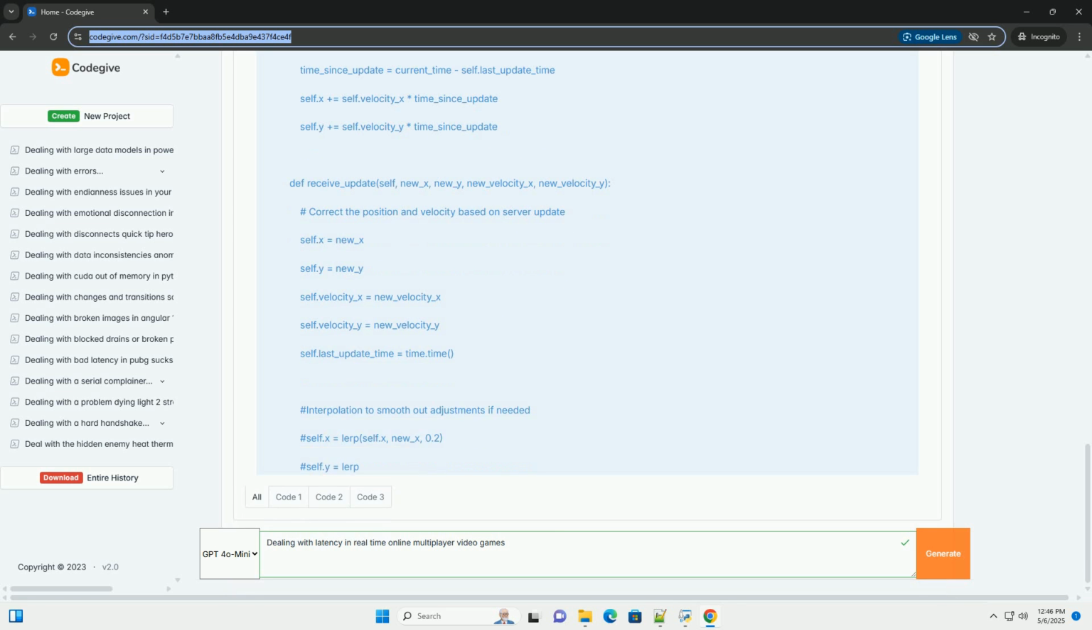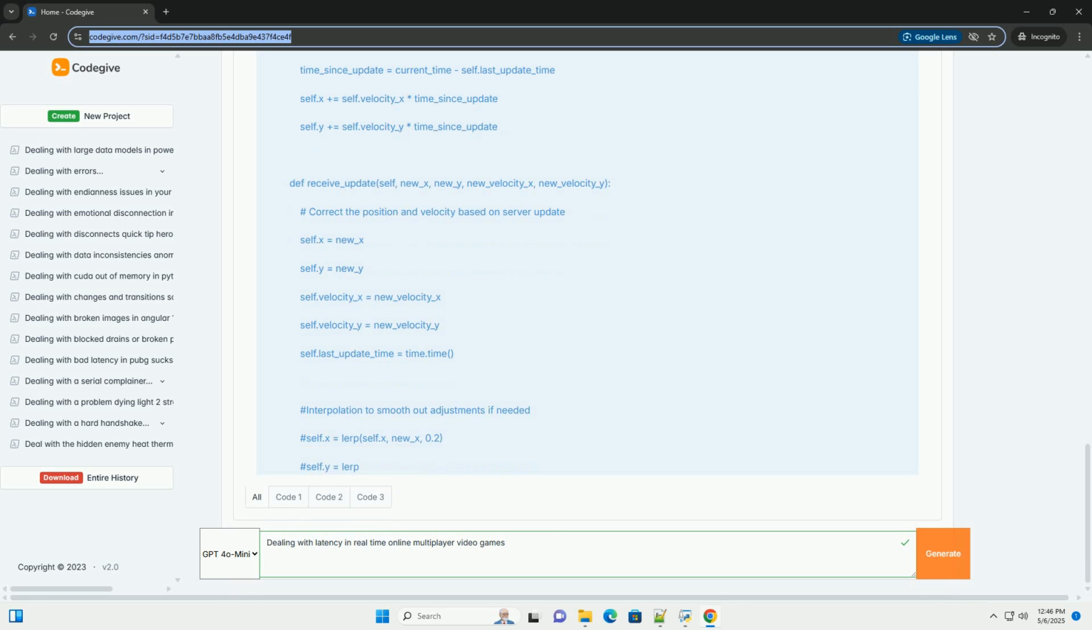11. Bandwidth optimization. Concept: reduce the amount of data that needs to be transmitted over the network. Techniques: data compression, compress data before sending it over the network. Delta compression, only send the changes in game state since the last update, rather than sending the entire game state. Interest management, only send updates to players who are within a certain range of each other.